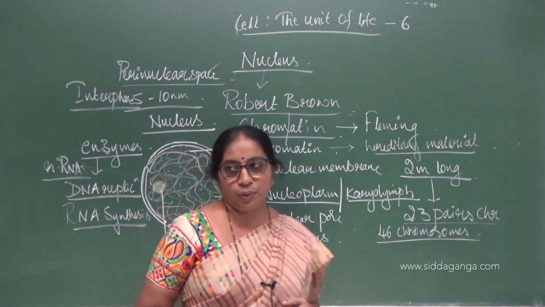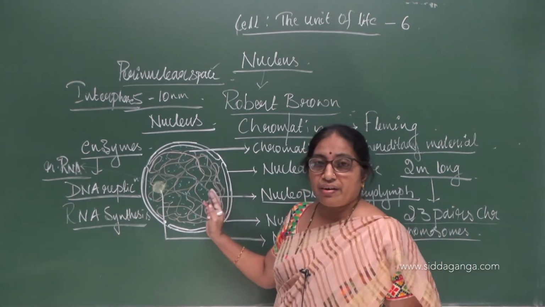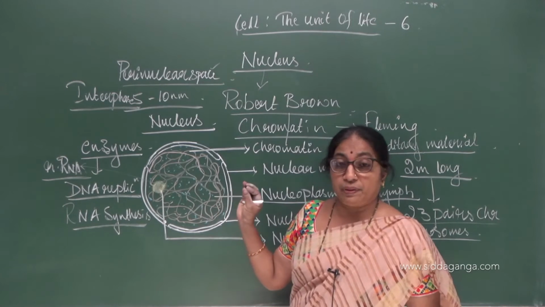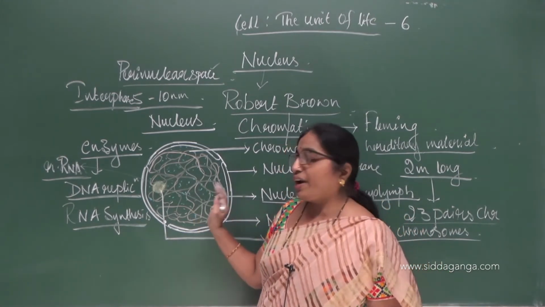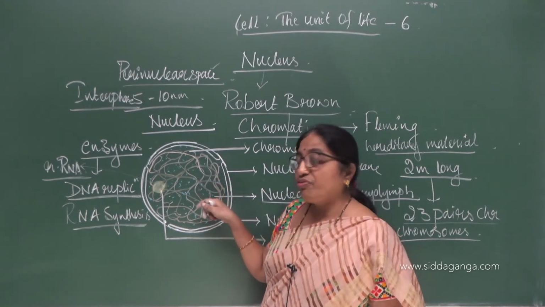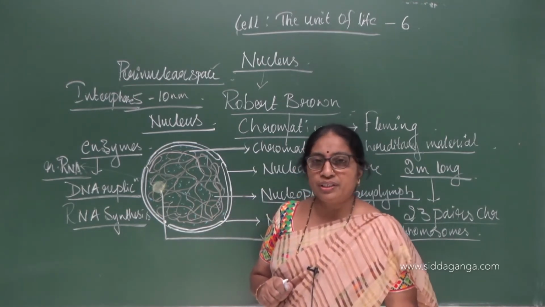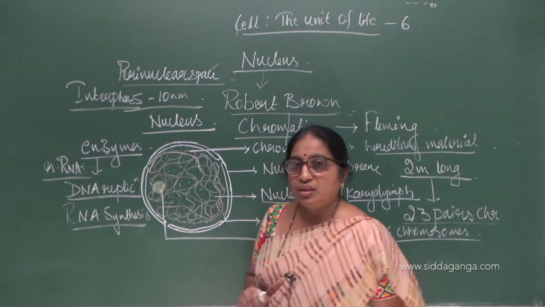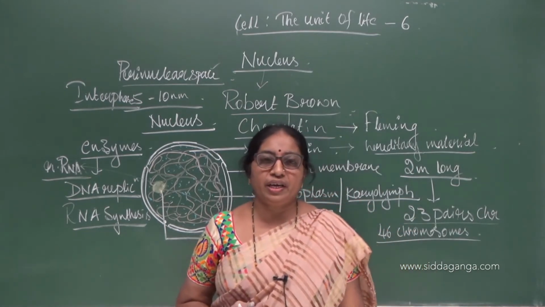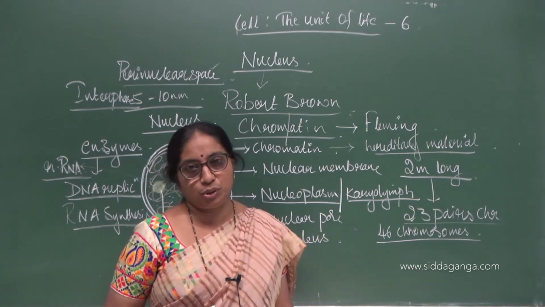But when you look at this chromatin in a dividing cell, there you don't find a nucleus, but in the place of this nucleus, you find certain highly proteinaceous structures, very distinct and short structures which are called chromosomes. These chromosomes undergo duplication or replication, where they make an exact copy of their own.